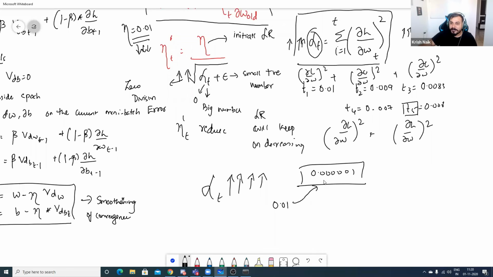And now if I have such a small number, the weight new and weight old will be approximately equal, right? We saw that. And for this also, we have a technique to solve it, and that is what we will be discussing in our next optimizer, which is called RMS prop.